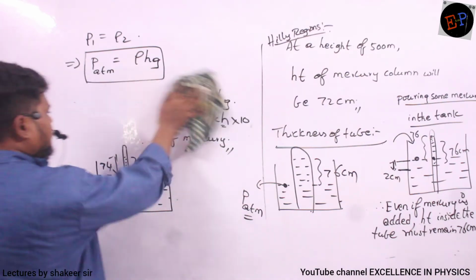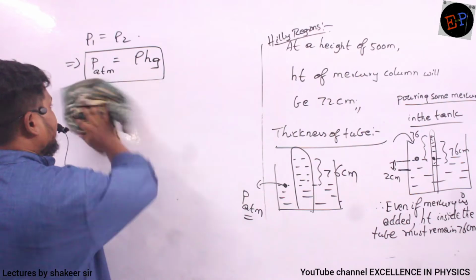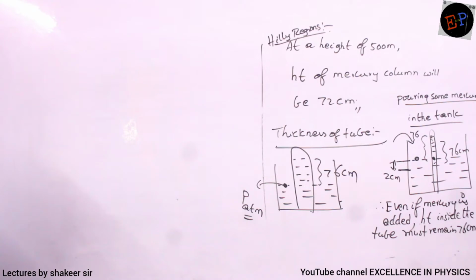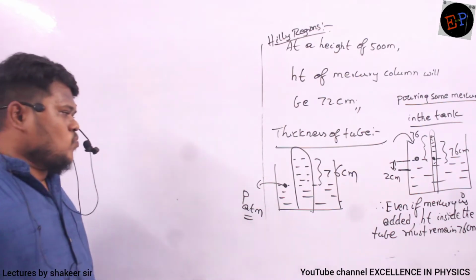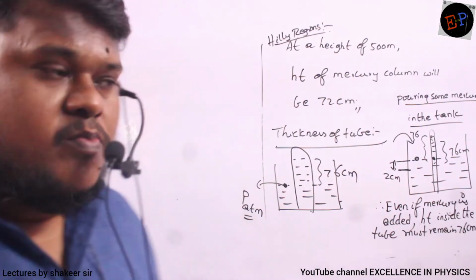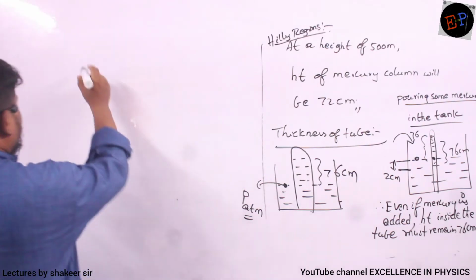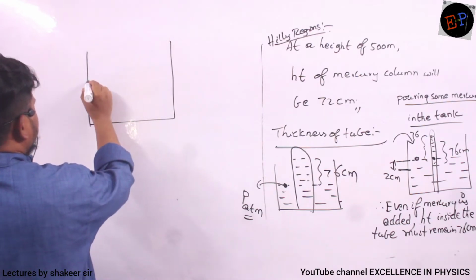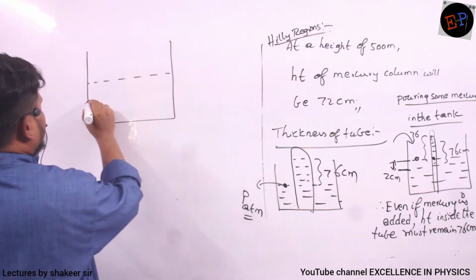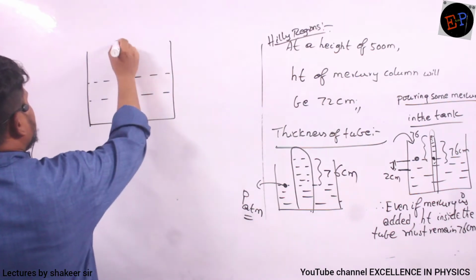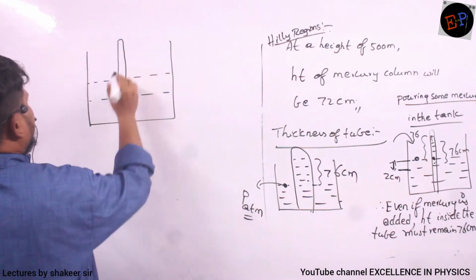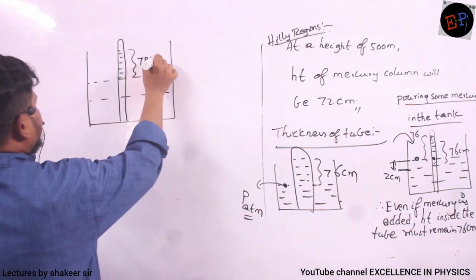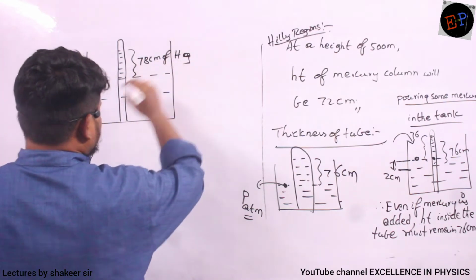Completed? So for example, this is a tube, and in this tube, let us suppose 78 centimeters of mercury is present.